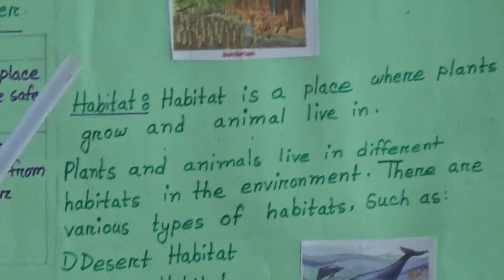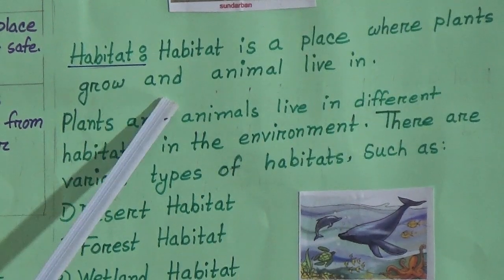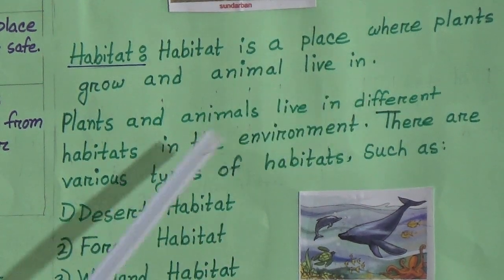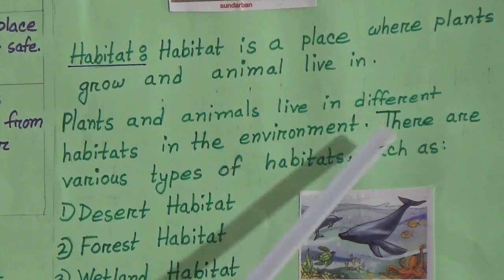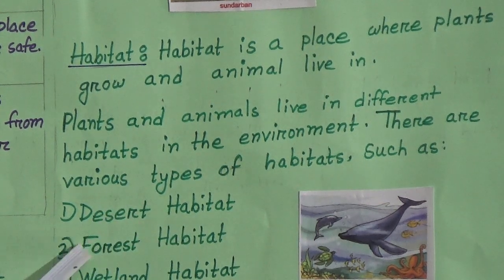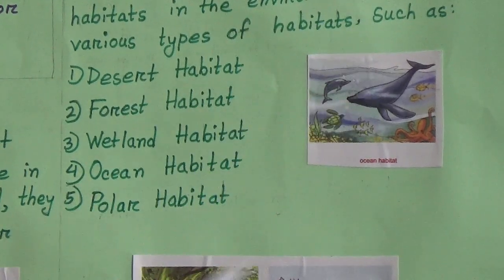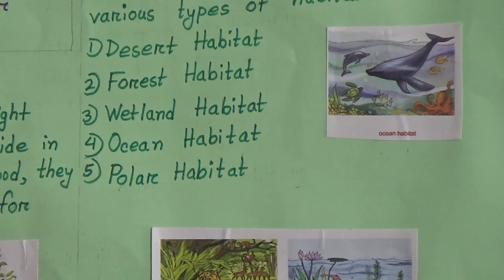Next is habitat. What is habitat? Habitat is a place where plants grow and animals live in. Plants and animals live in different habitats in the environment. There are various types of habitats such as desert habitat, forest habitat, wetland habitat, ocean habitat and polar habitat. You can see here is a forest habitat, a wetland habitat and this is an ocean habitat. I will discuss desert habitat and polar habitat in our next topics.